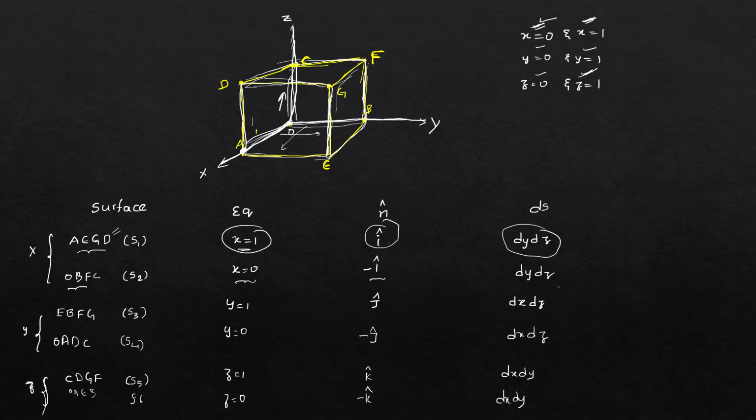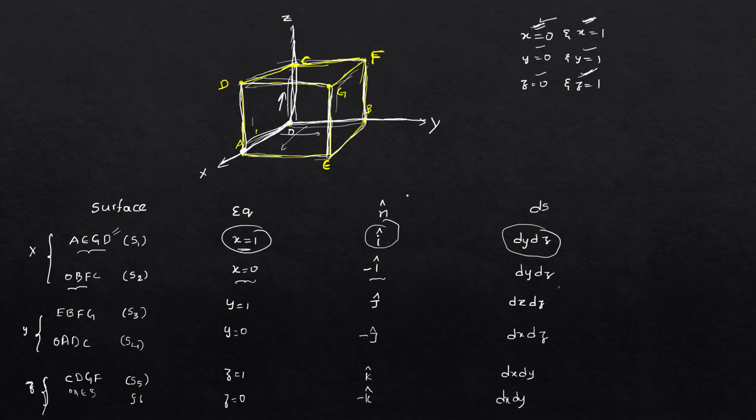So for my convenience, S2 means OBFC. That means we have to write the double integral of f bar dot n cap ds. That means we have to integrate f bar, which is 4xz I bar minus y square j bar plus yz k bar, dot n cap. So what is n cap for OBFC? It is minus I bar. Already shown here, right?